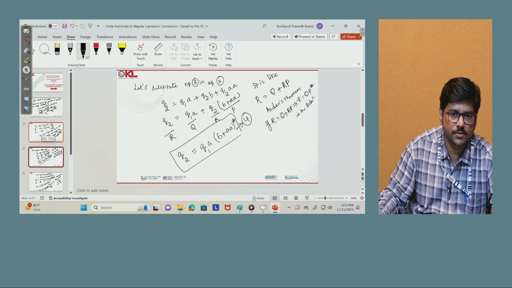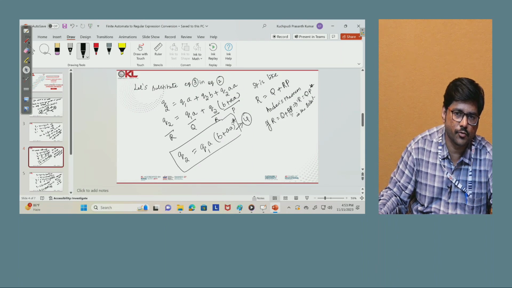To find that, we have written the state equations. Now we substitute equation 3 in equation 2. q3 is q2a, so in place of q3 we substitute q2a. Then we take q2 as common, and we get q2 into b plus a. Now if you see this, it is like r equals q plus rp, Arden's theorem formula. If it is like r equals q plus rp, then qp star is the solution. That is why we write q2 is q1a into b plus a whole star. This is equation 4.